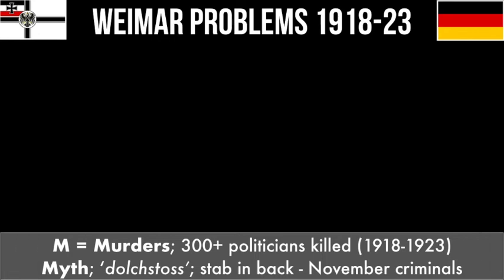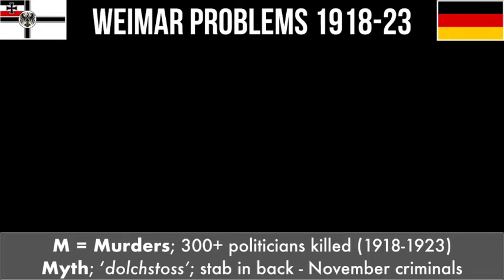Our next letter of Weimar is M, murders. There were over 300 politicians killed between 1918 and 1923. This is a huge problem because it makes Germans feel very, very unsafe. But millions of Germans were very unhappy about the new type of government. Many Germans wanted the old Kaiser back instead of democracy, and some Germans didn't want democracy, they wanted a more communist form of government.